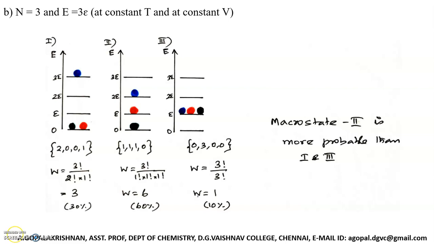So in these three macro states, there is a macro state having occupation index 1110, having the maximum value of thermodynamic probability. So this is the most probable macro state. In a similar manner, as you increase the number of particles, you may get more macro states, but one macro state comes out with the maximum value of thermodynamic probability. We call that macro state the most probable macro state.